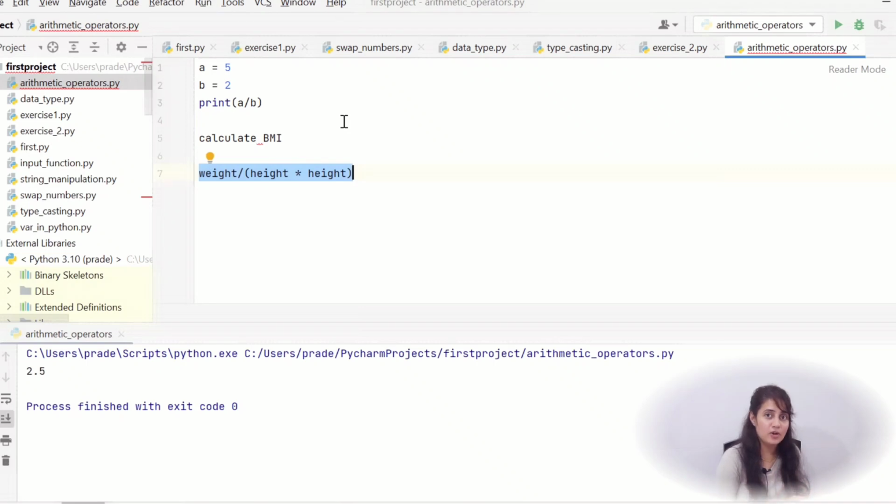If you are not getting this exercise, you can let me know in the comment section. Maybe we can discuss the solution in the next video. So you have to calculate the BMI, body mass index.